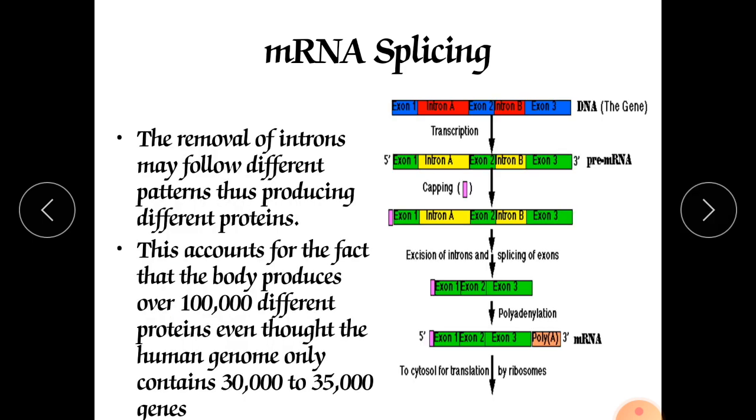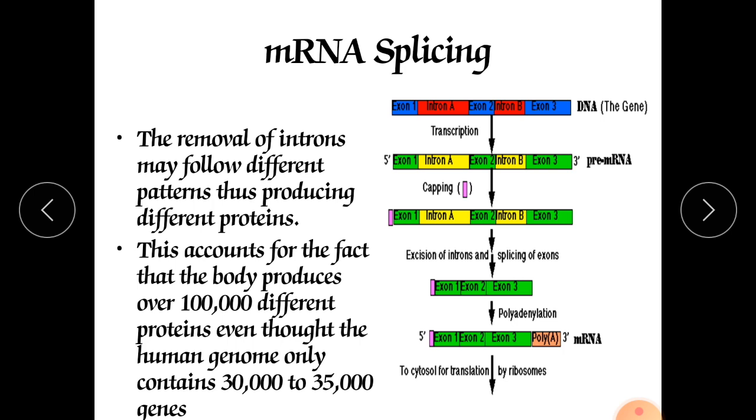Now in mRNA splicing, the removal of introns may follow different patterns, thus producing different proteins. So here intron A and intron B are present. Now they can be identified by the spliceosomes, and they will remove that part and join together. They will remove intron A and intron B, and exon A1 to 3 will come closer.